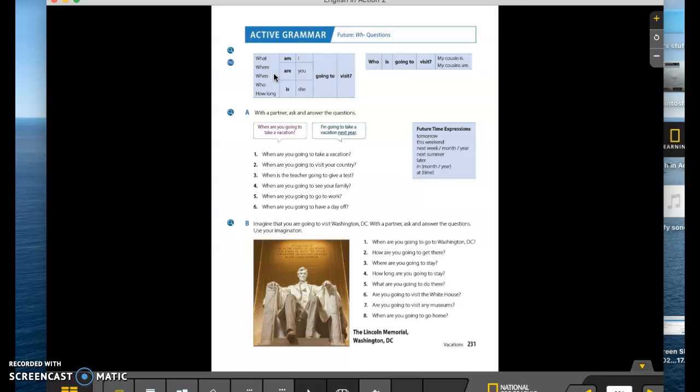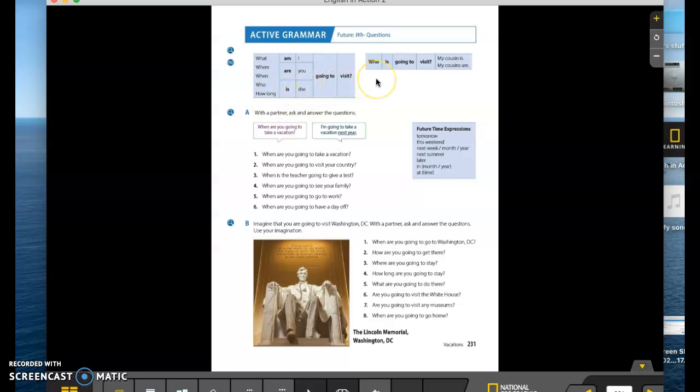When are you going to visit? I'm going to visit next summer. We need a time. Who is she going to visit? She is going to visit her sister. We need a person. And then how long is she going to visit? She is going to visit for 2 weeks. So we need a time period. We could also say for 3 days or for 1 month. So some kind of a time period.